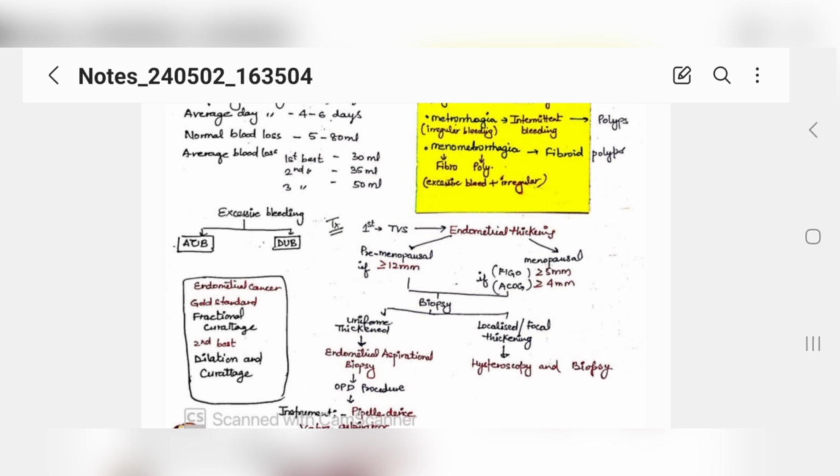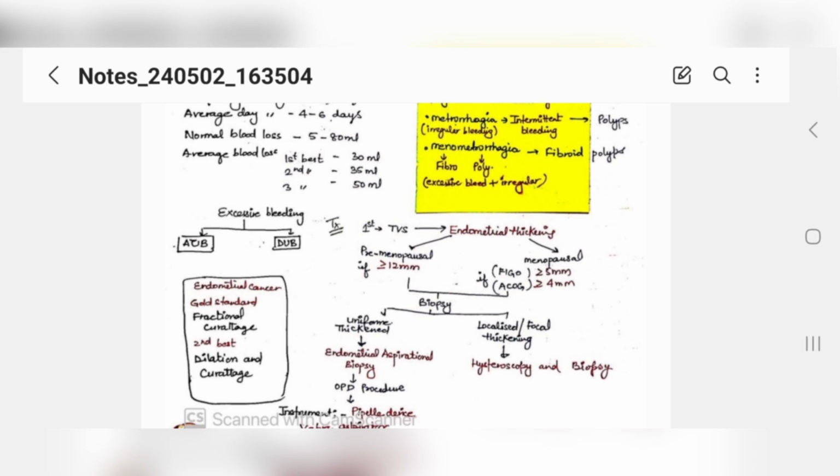If the female is menopausal, she is not having menstruation, so 100% there is uterine atrophy, which means the endometrium will be very thin. The endometrial thickness should be less than 5 mm or less than 4 mm. If it is more than 4 or 5 mm on transvaginal scan, then you must get a biopsy done.